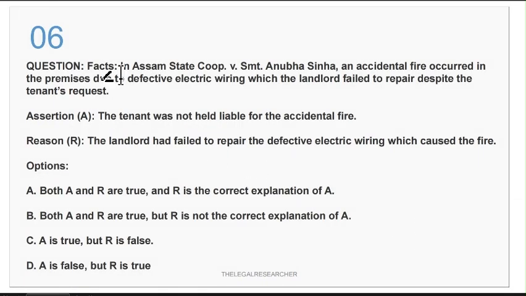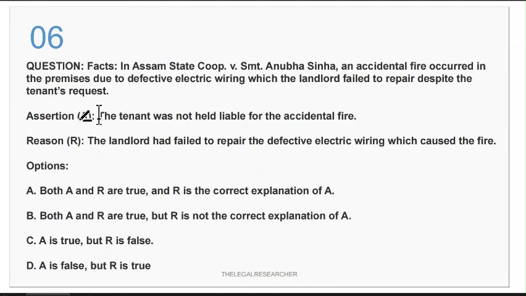Question number 6 is, in Assam State Corporation versus Srimati Anubha Sinha, an accidental fire occurred in the premises due to defective electric wiring, which the landlord failed to repair despite the tenant's request. So this is a fact. Although I consider not providing facts, for the purpose of discussion we are providing the facts here. Otherwise, you have to remember at least some of the cases. So on the basis of these facts, there is an assertion and there is a reason. You have to choose the options accordingly.